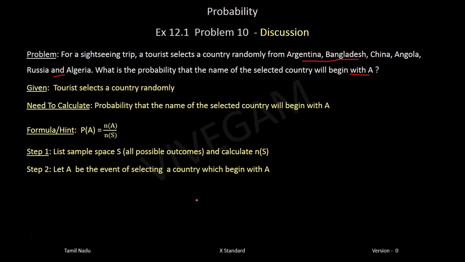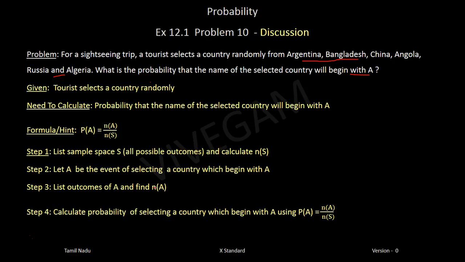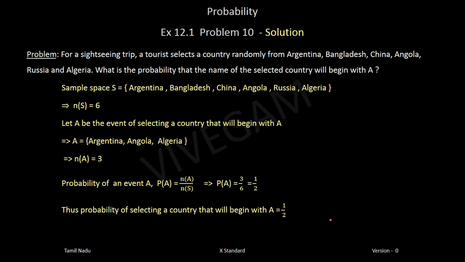Now, the next step will be to find n of A. How many elements are there? 1, 2, and 3. So, list the outcomes of A and find n of A. Then, probability of event A is n of A divided by n of S. It's as simple as that. Now, let's do this problem together.